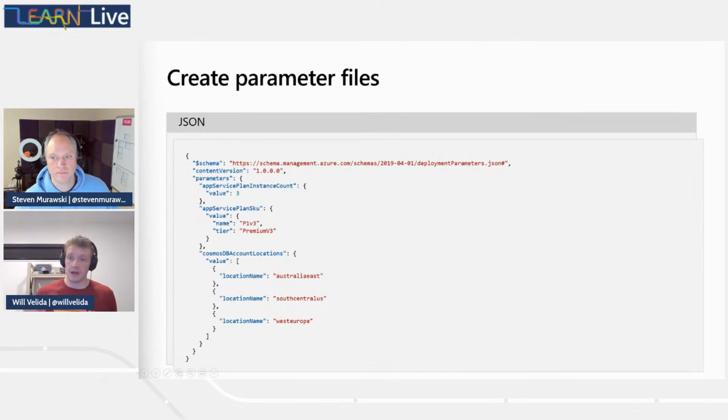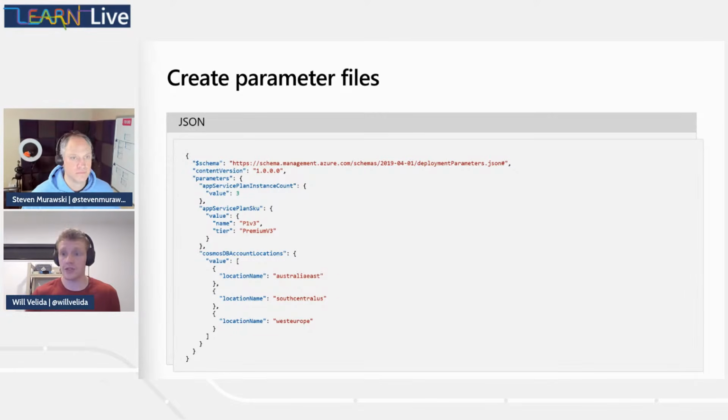So here we've got a schema, which essentially defines what kind of schema format we're going to be using in our JSON file. The content version specifies a version of this parameter file. It's usually set to 1.0.0.0, but you can use that for versioning. So you can version your parameter files as well, which is pretty cool.